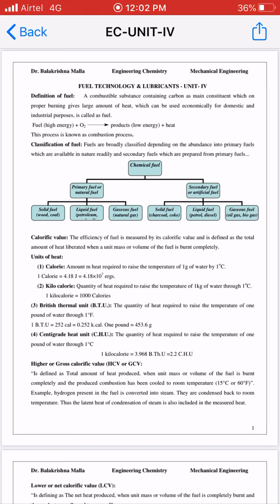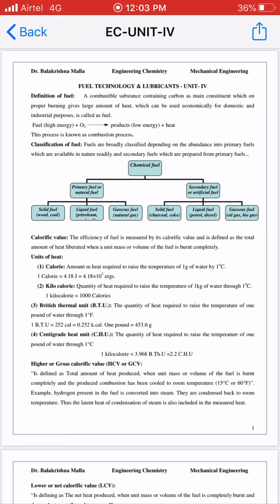Secondary fuels are synthetic fuels, man-made fuels or artificial fuels. Primary fuels are available in three states: solid state, liquid state and gaseous state. Secondary fuels are also available in three states: solid, liquid and gaseous.